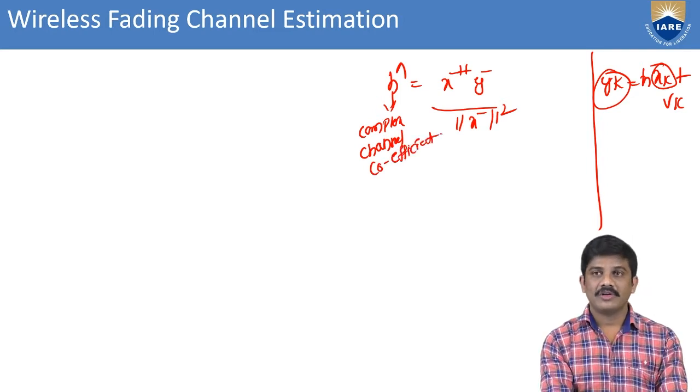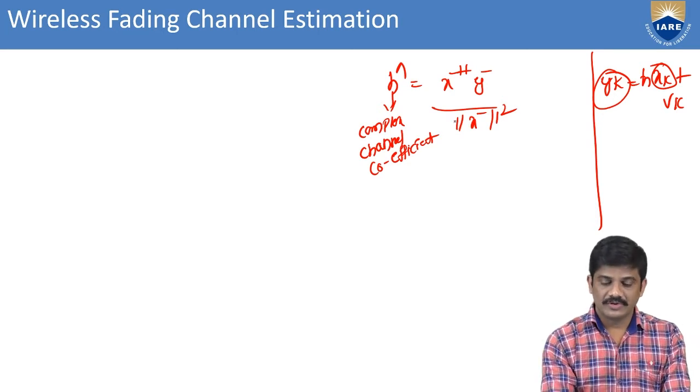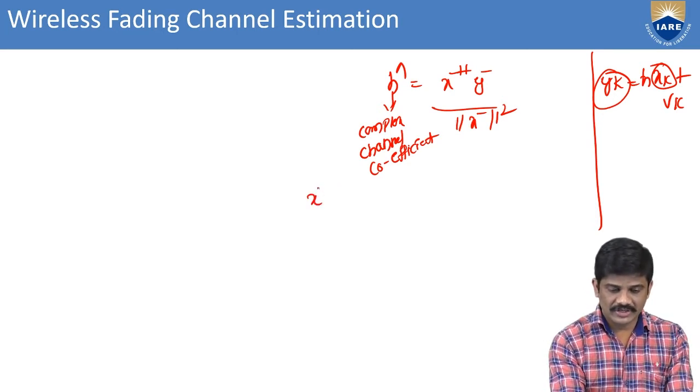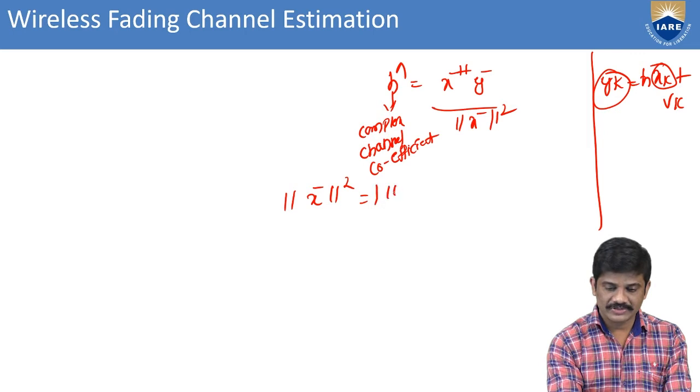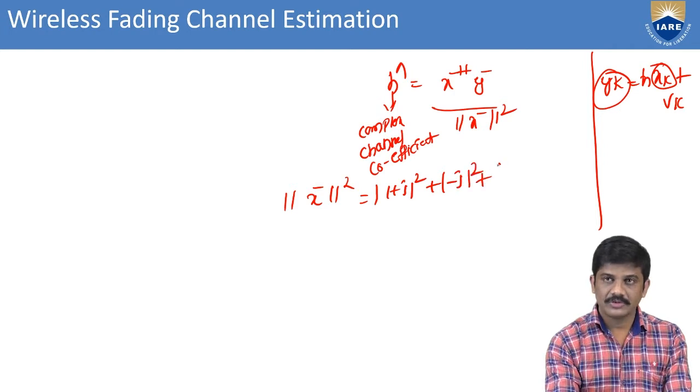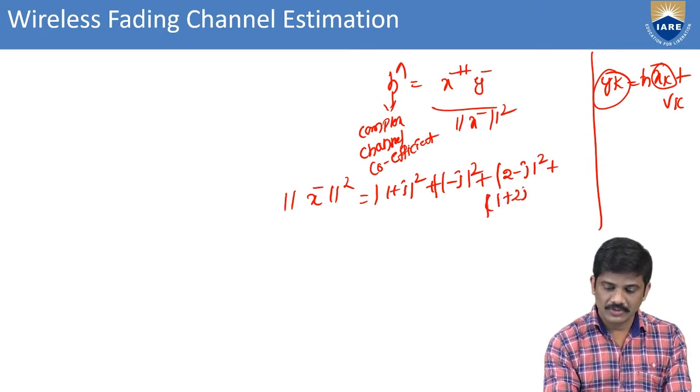First of all we have to find mod x bar whole square. Here we consider all the parameters: 1 plus j whole square, plus 1 minus j whole square, plus 2 minus j whole square, plus 1 plus 2j whole square.